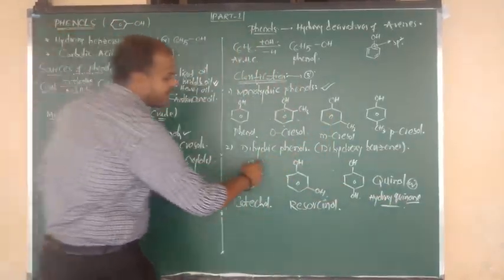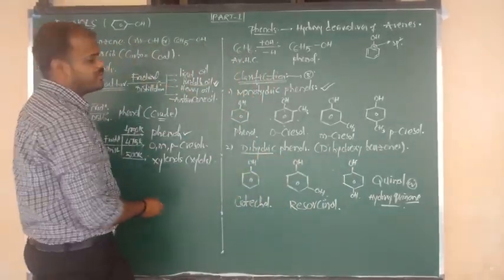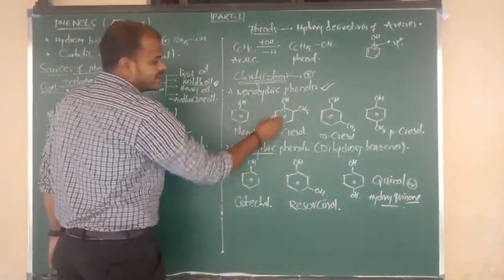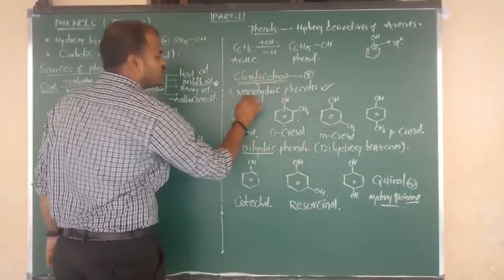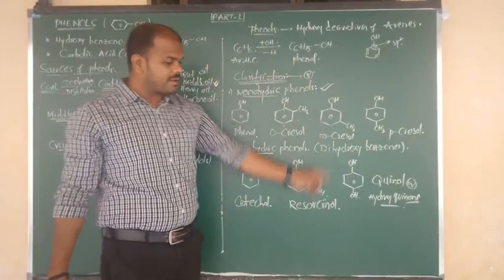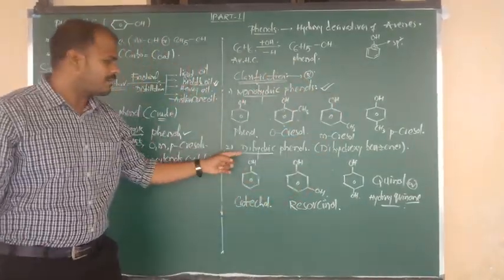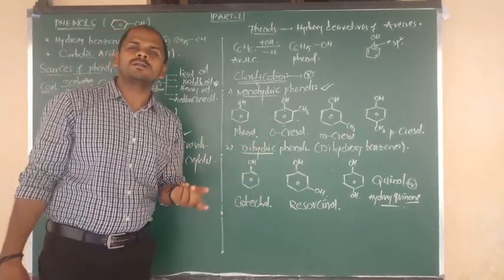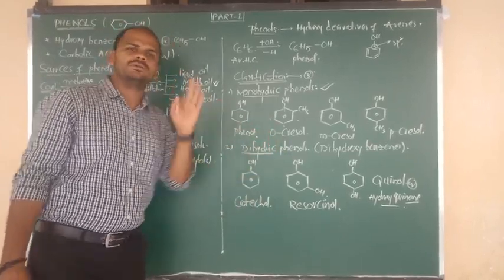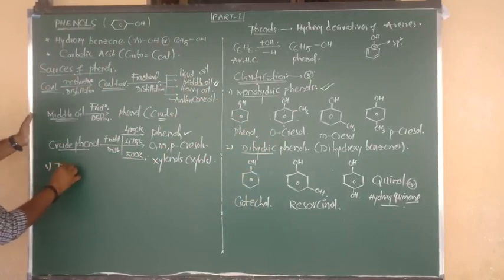So here all of them have two OH groups, so these are nothing but the dihydric phenols. In the above category, phenols and cresols have only one OH group, so this is monohydric phenol. But in the total classification, how many types did I tell you? Three types. Number one, monohydric phenols. Number two, dihydric phenols. Number three, trihydric phenols. I am going to show you trihydric phenols.